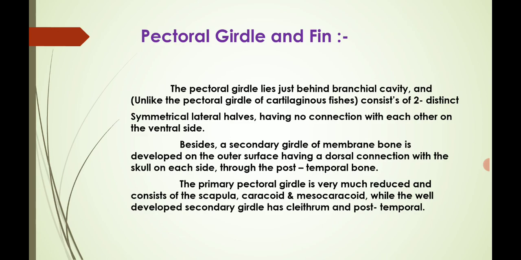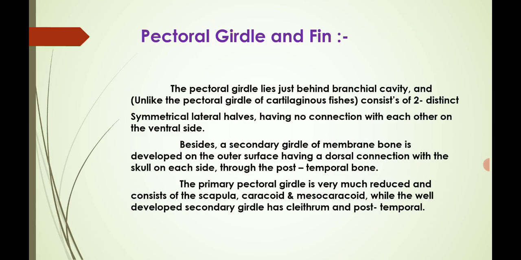Besides, a secondary girdle of membrane bone is developed on the outer surface, having a dorsal connection with the skull on each side through the post-temporal bone.